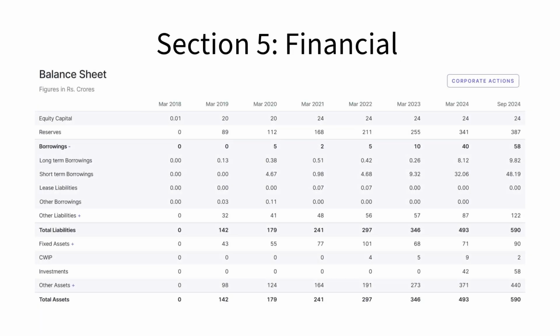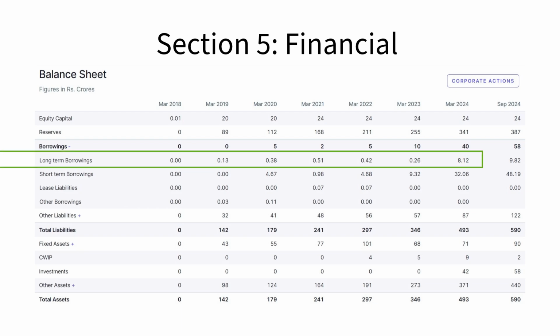Financials are another very important section for a company. Sound financials are the backbone of a company in case of a downtime. Long-term borrowing should be low, as it puts pressure on the company in case of a market collapse. Our company has low long-term borrowings compared to fixed assets. This is a sign of sound financials.